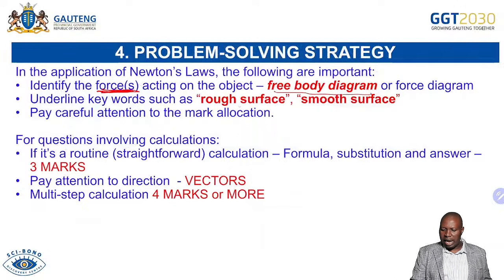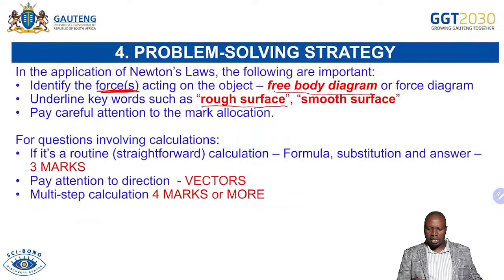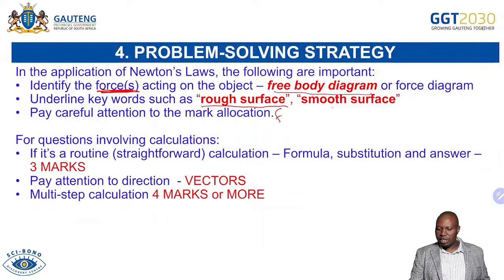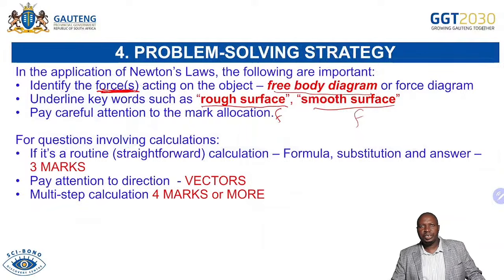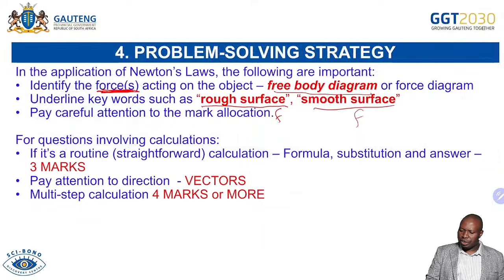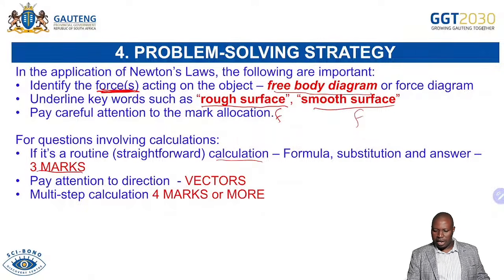And always underline the keywords like rough surface. Immediately when you say rough surface, we're saying we have friction. When you say smooth surface, we're saying frictionless or no friction. So for questions involving calculations, this usually will be your routine straightforward questions that have 3 marks. So we're expecting you to write the formula, to substitute, and to write the answer.